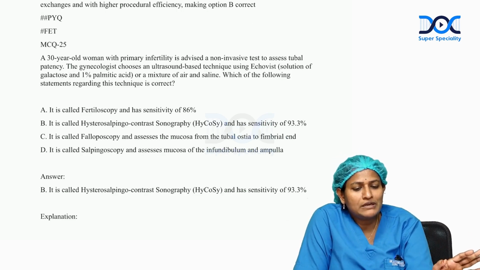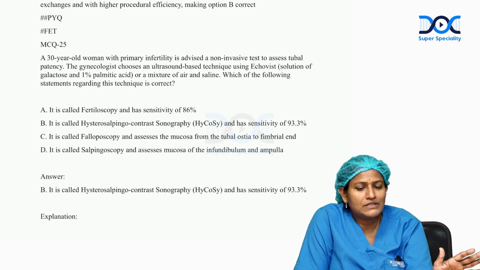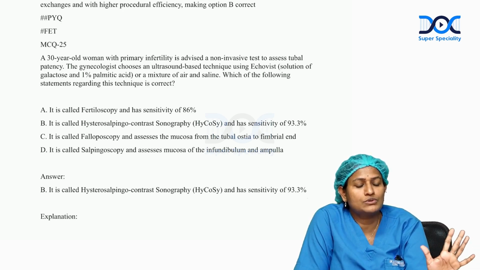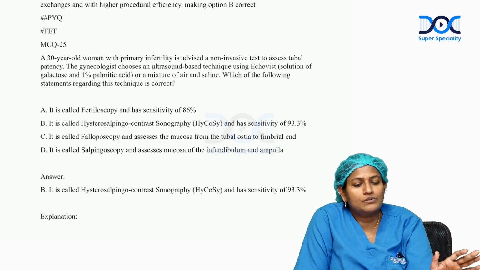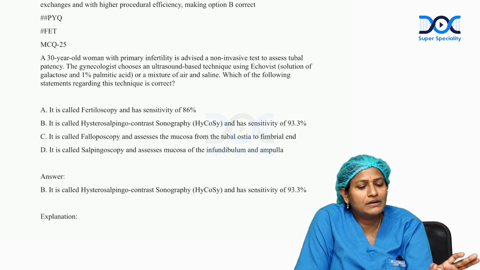A 30-year-old woman, primary infertility, advised a non-invasive test to assess tubal patency. The gynecologist chose an ultrasound-based technique using EchoVist, a mixture of air and saline. Which of the following statements regarding this is correct?